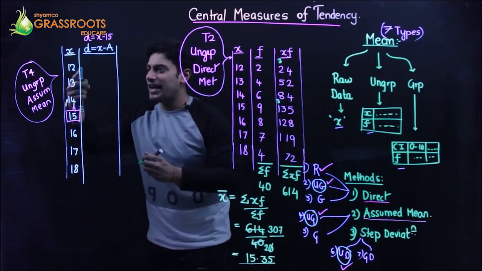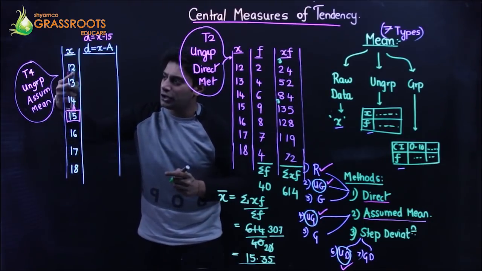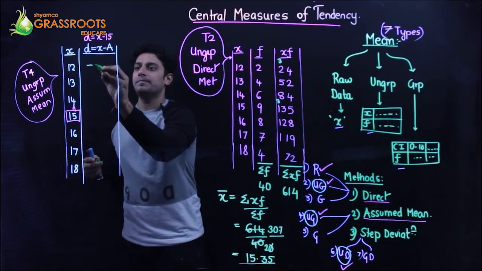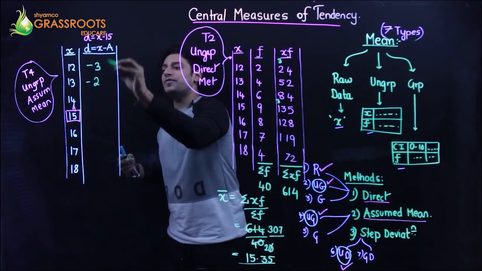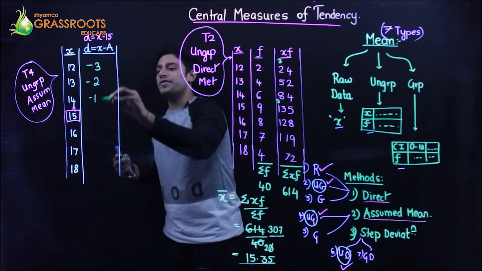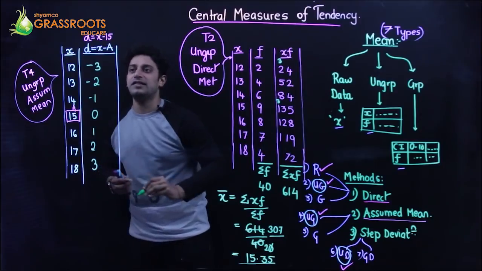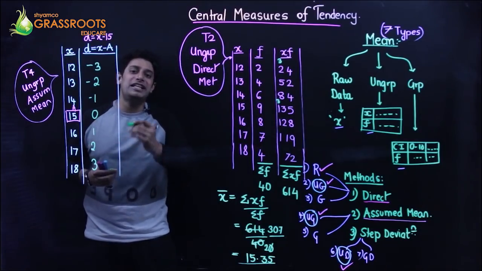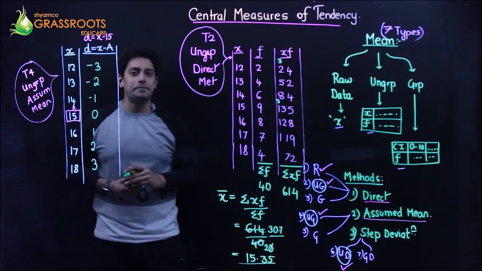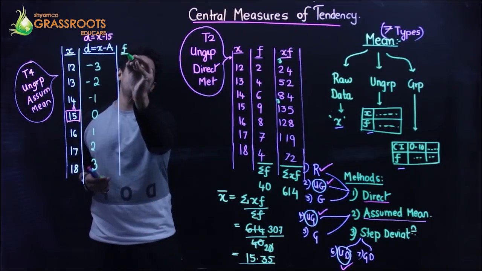First, the formula is x minus a. These are all x. 12 minus 15, 13 minus 15, 14 minus 15, 15 minus 15, 16 minus 15, it goes on. This is what you get. So I have converted my question in terms of d. All right. Now, frequency is already given to you.